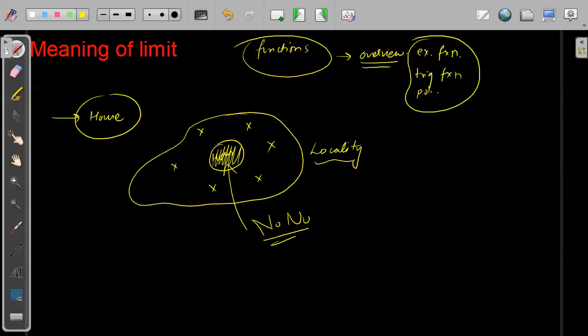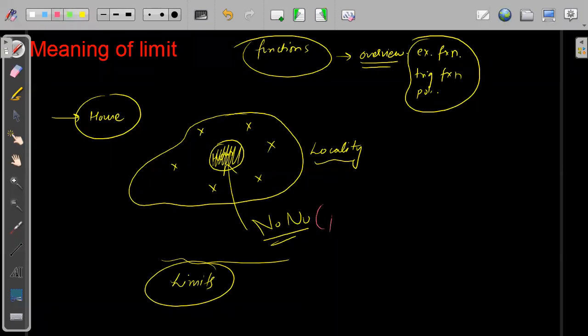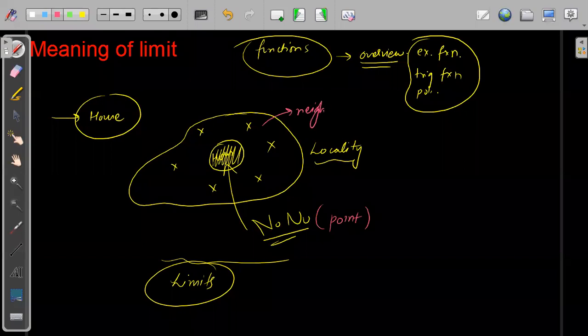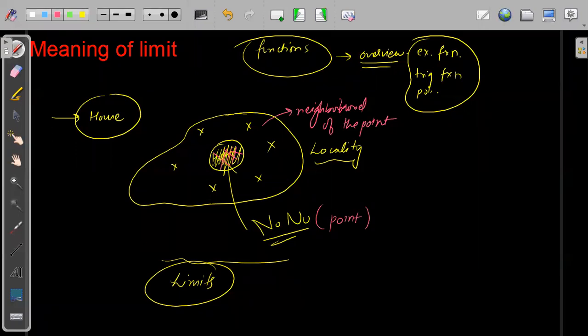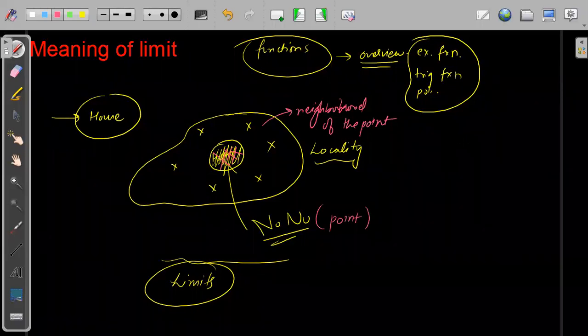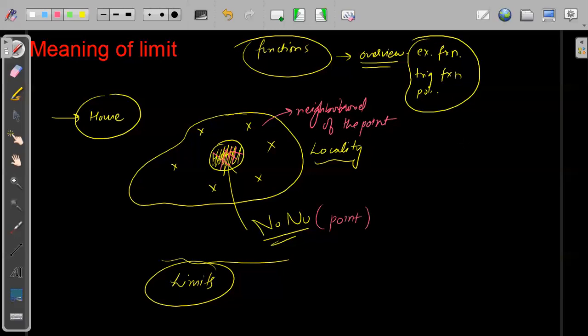This concept is somewhat similar to limits. I can take the house as an example, a metaphor for a point. In limits, the first thing I will do is look at the neighborhood of the point. We are not bothered about what the point actually looks like. This is the meaning of limit: first, around a point, I look at what is happening. Is the neighborhood good or bad? Then after that I will move on to that point.